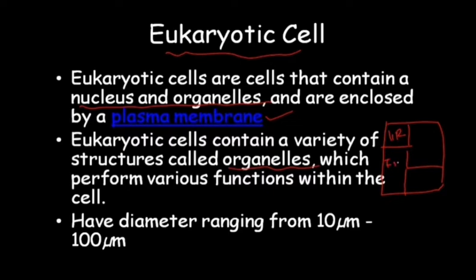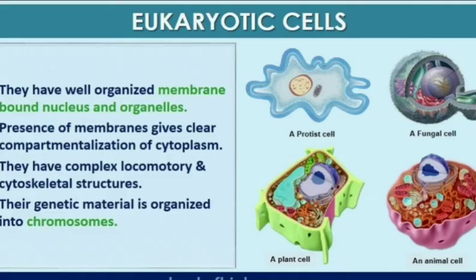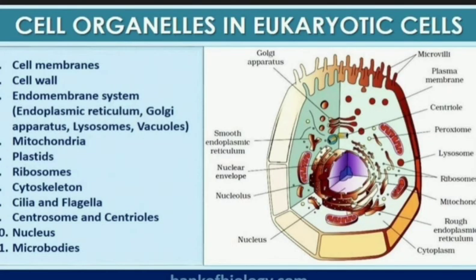There is an extensive compartmentalization of cytoplasm. The genetic material is arranged in the form of chromosomes in the nucleus. Organelles means certain membrane-bound structures inside the cytoplasm, embedded in the cytoplasm actually. Let us learn each organelle in detail.